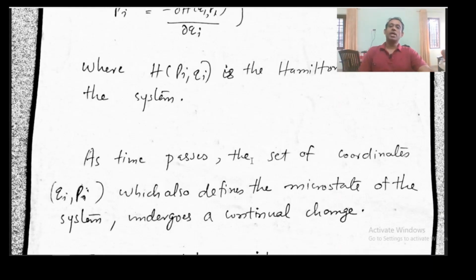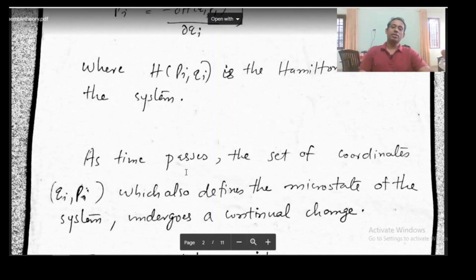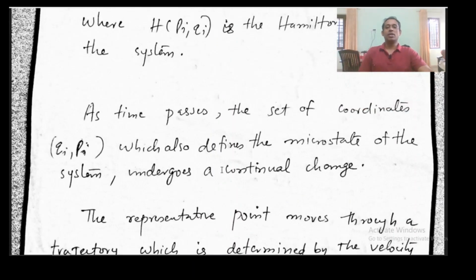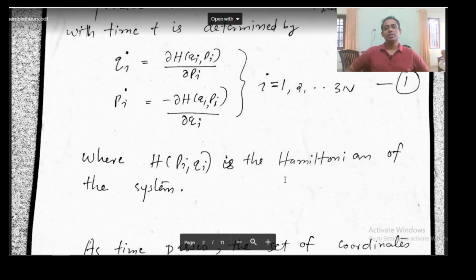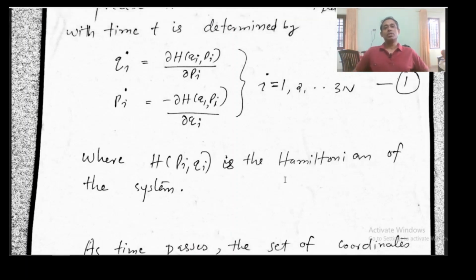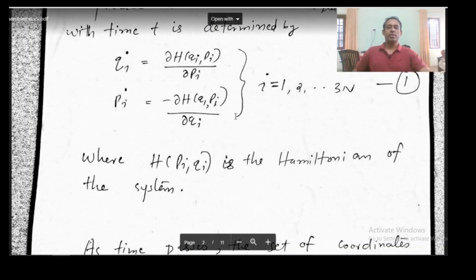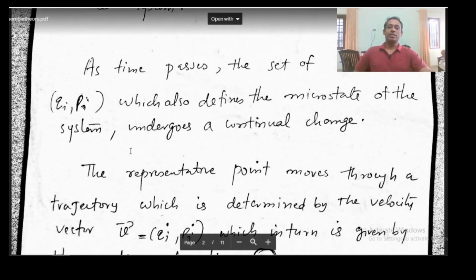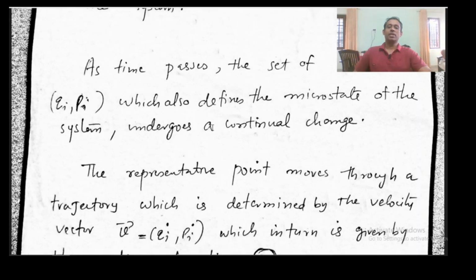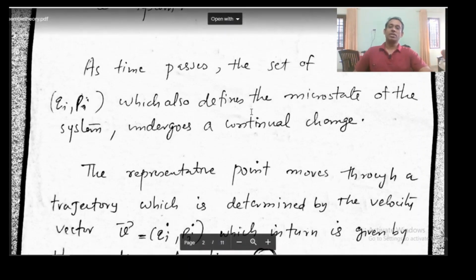As time passes, the set of coordinates Qi and Pi continuously changes. So Qi and Pi, the position and momentum coordinates of the individual particles in the system, continuously change in time. Okay, they cannot remain fixed. And we can say the micro state of the system is continuously changing.